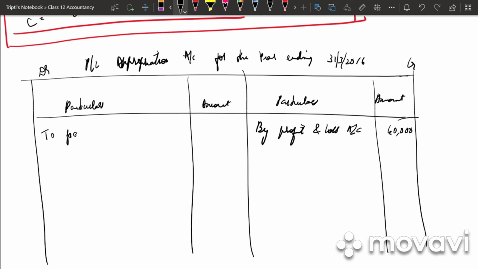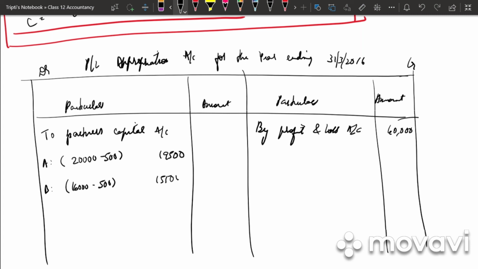Then last we have to partners capital account. We have A. How much is the profit for A? It is 20,000 minus 500, that is 19,500. We have B. 16,000 minus 500, that is 15,500. We have C. 4,000 plus 1,000, that is 5,000. Total is 40,000.